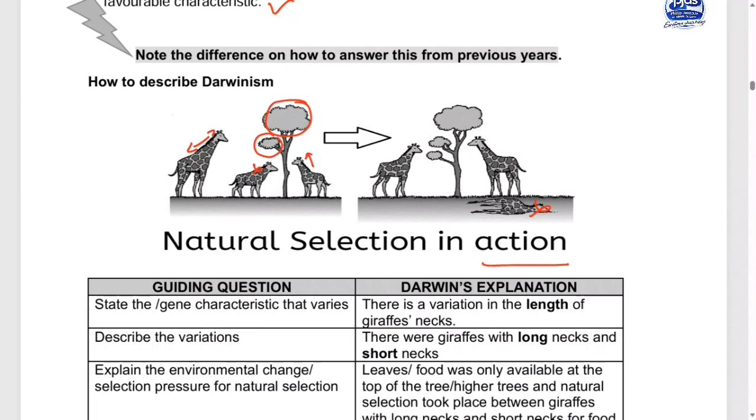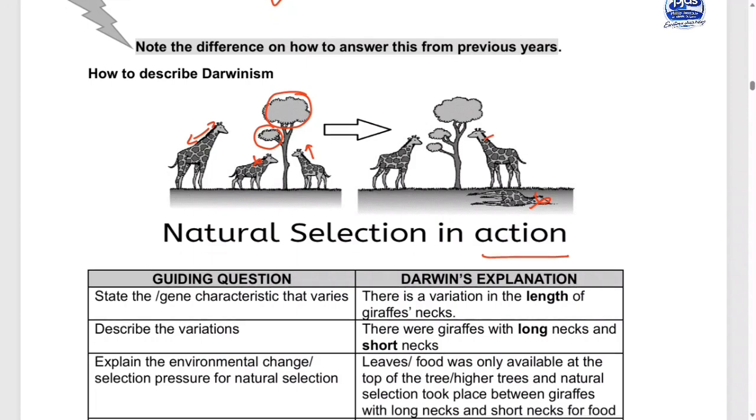A greater proportion of giraffes having long necks, because now we can see that the ones that had short necks died. It means the species of giraffes having short necks was reduced. The remaining ones had the favorable characteristic to eat from the trees that were tall, because they had long necks. The ones that had long necks, good people, were able to reproduce and pass the allele for having long necks to the next generation.